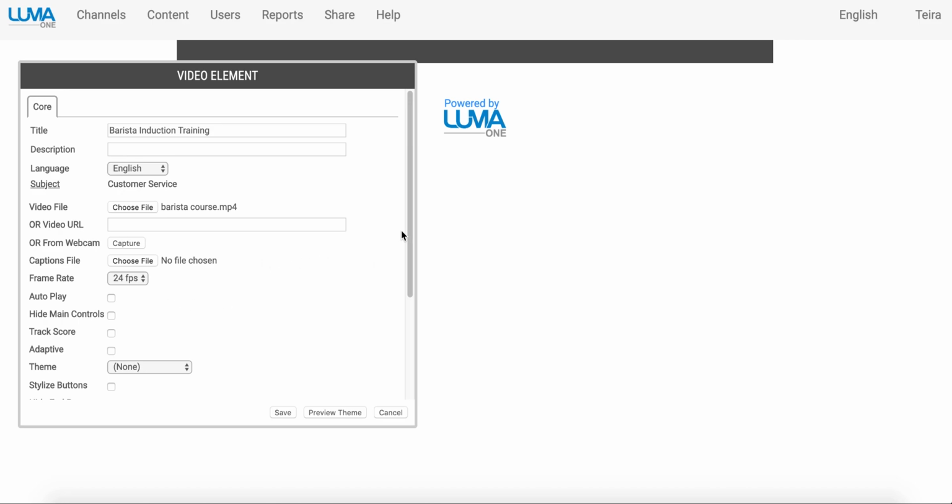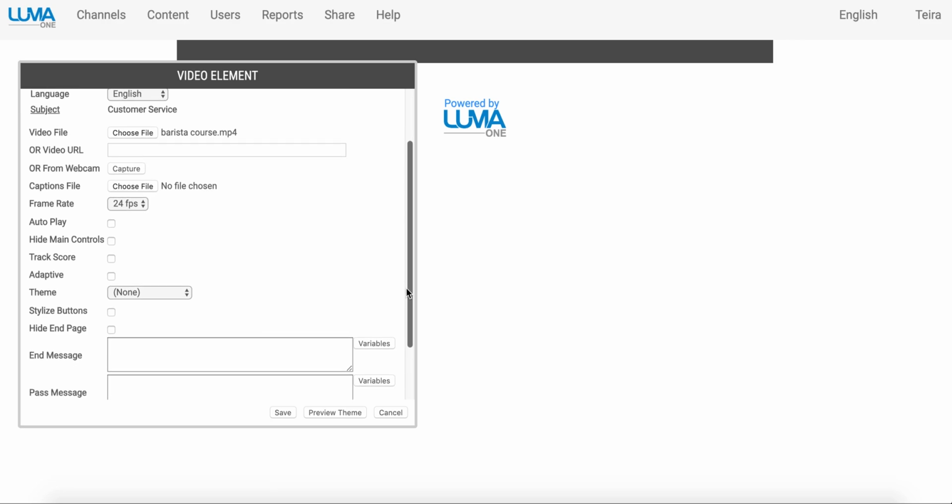And I can move down here. A few other options you can choose is to have the video autoplay when loading for the end user. I can hide the main controls, so this forces the user through a path. I can choose to track a score if I have questions within this video. I can set the video as adaptive. So if I have questions and if it's answered incorrectly by my end user, I can ask that they revisit topics within this video or within other videos in my LumaOne site to help strengthen in the areas where they've shown weakness or where they've answered questions incorrectly.